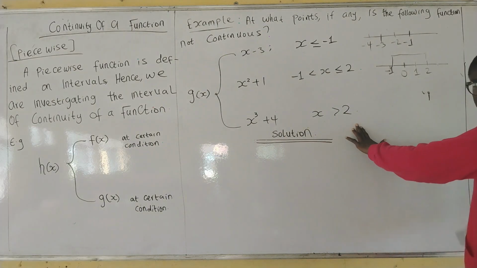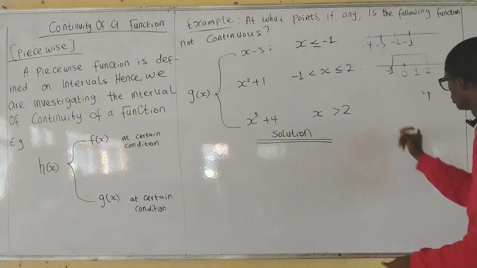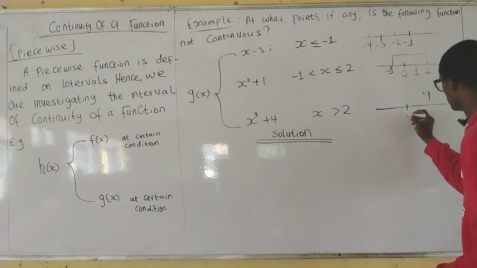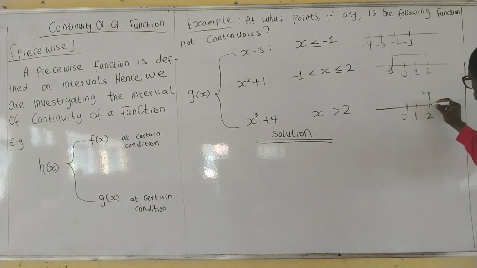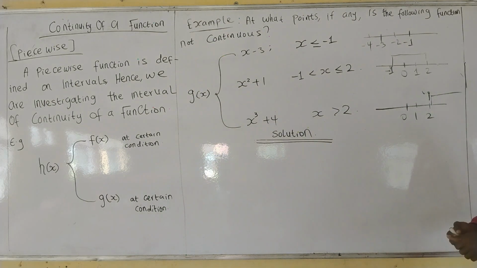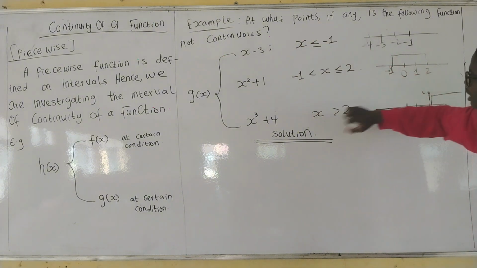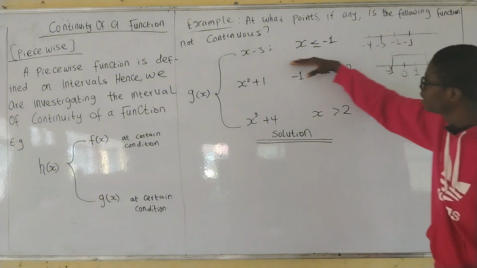Now for the third branch, we have x greater than or equal to 2. Let's say 0 is here, we have 1, we have 2. So it will start after 2 and it will keep going. For you to be able to solve this question, or to know where it is continuous, you check each of the boundaries.